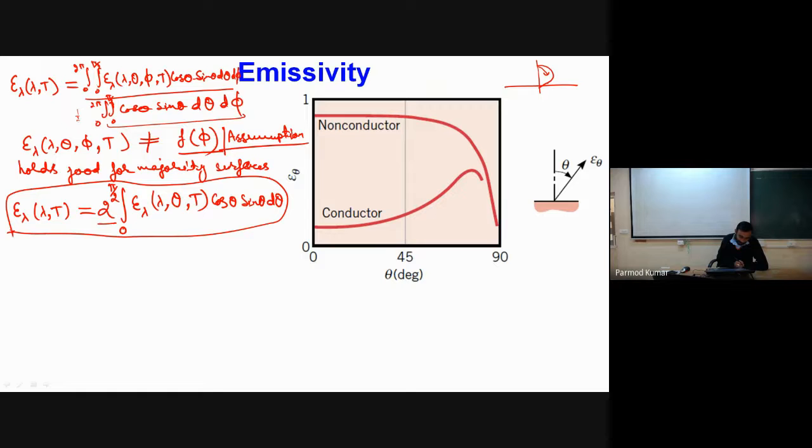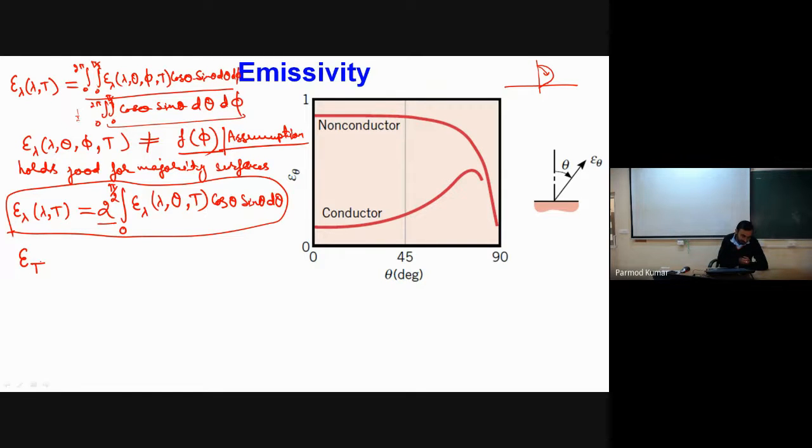Okay. Now this is nothing but, as I have written earlier, the total spectral emissivity. Okay, total hemispherical spectral emissivity. Now let me define one term as total emissivity.